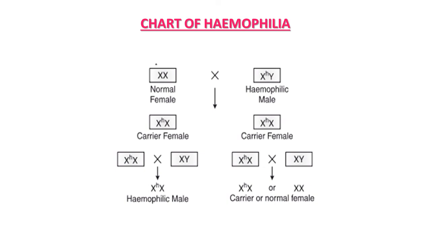So now you can also build this type of chart yourself, take different types of genotypes in male and female parents, and possible crosses between them, and study the chances of this disorder in their next generation also by studying such a condition. So this way, this chart, pedigree analysis is again very useful to study such a type of disorder.